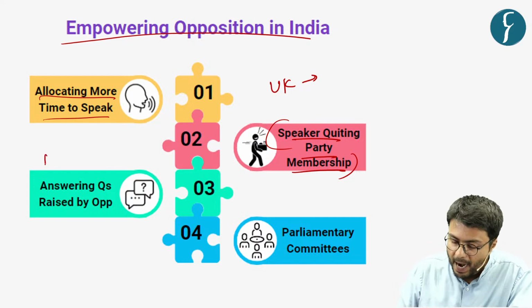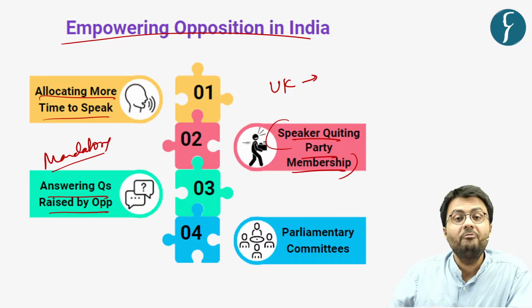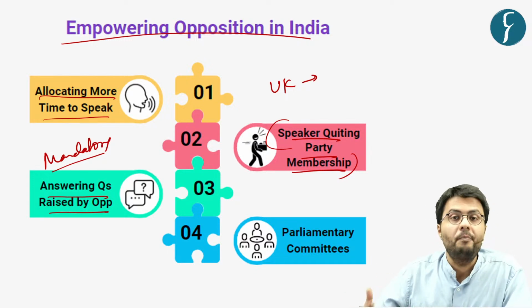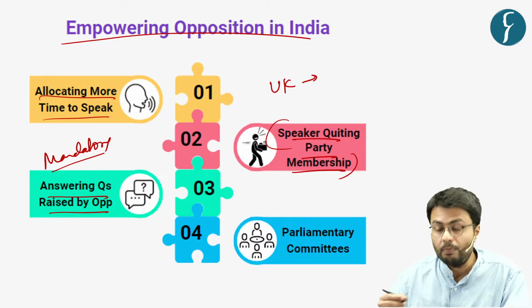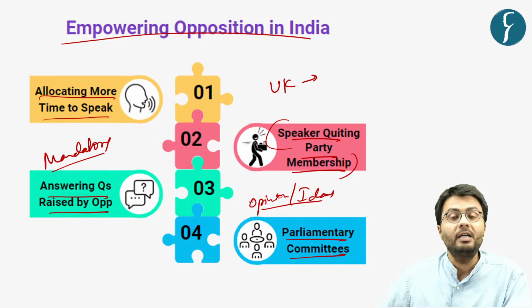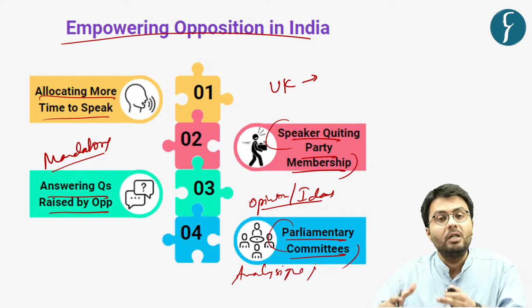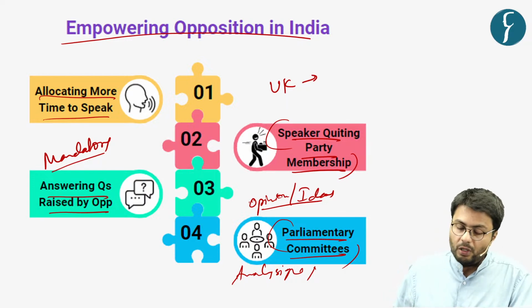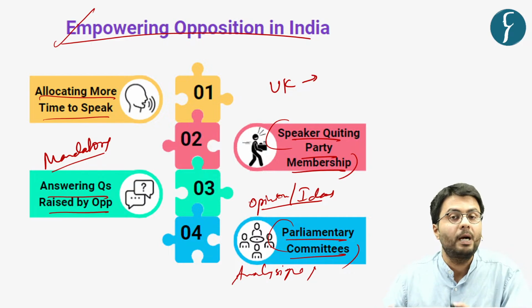Additionally, it should be made mandatory for the government to answer all the questions raised by members who form the opposition parties in general. Further, the members of opposition should also make sure to voice their opinions and ideas in the meetings of parliamentary committees, because these committees play a key role in analyzing and suggesting reforms in government enacted policies and bills in general. So these were the four suggestions that can be undertaken to empower the opposition parties in India.